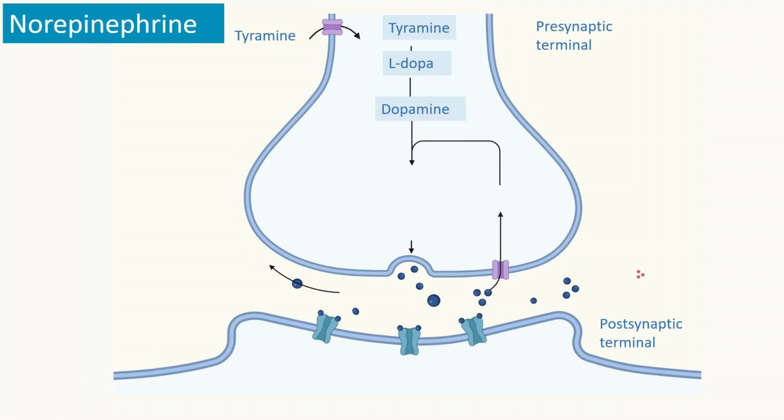This levodopa becomes dopamine, and this dopamine structure we have seen before in the previous slide. This dopamine is converted to norepinephrine by what enzyme? It does hydroxylation: dopamine beta hydroxylase enzyme. This dopamine beta hydroxylase enzyme makes norepinephrine in the presynaptic terminal.